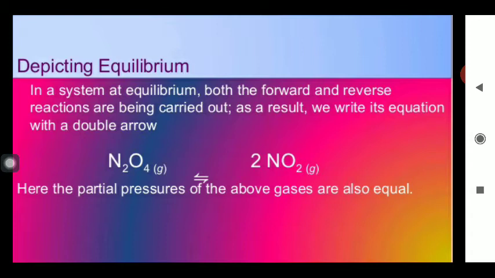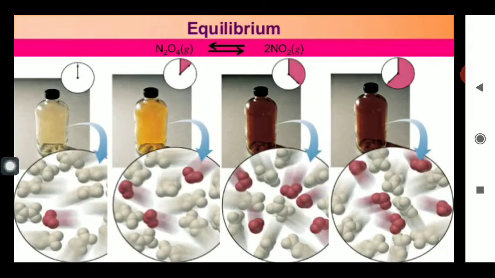Here, the same example we are taking in detail. In a system at equilibrium, both the forward and the reverse reactions are being carried out. As a result, we write the equation like this. So this double arrow indicates the reversible nature of the process. And the partial pressures of the above gases become constant. So the equilibrium is said to be achieved there.